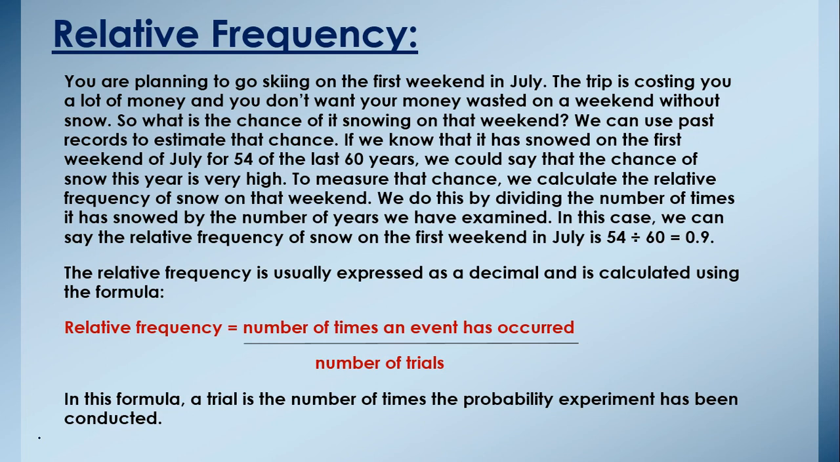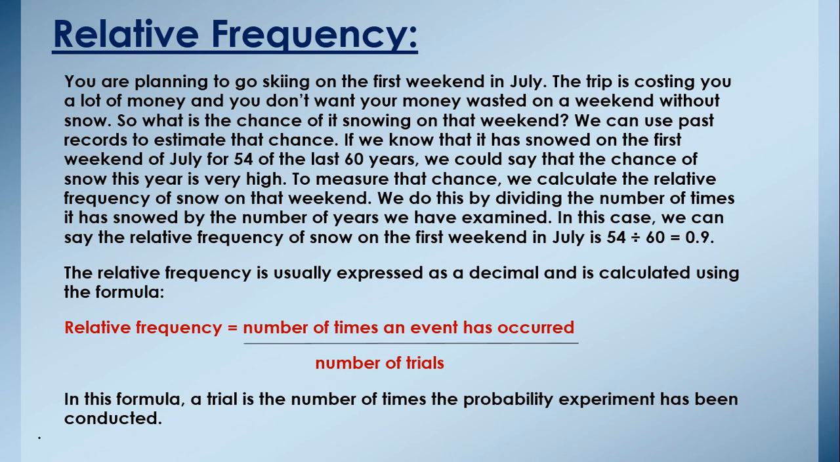Now here, what is relative frequency is, you are planning to go skiing on the first weekend in July. The trip is costing you a lot of money and you don't want your money wasted on a weekend without snow. So you want to go on the trip, but you want that when you go on the trip, it must snow. Okay. So what is the chance of it snowing on that weekend? We can use past record to estimate that chance. Okay. So to find the chance of snow, we can check the past records.